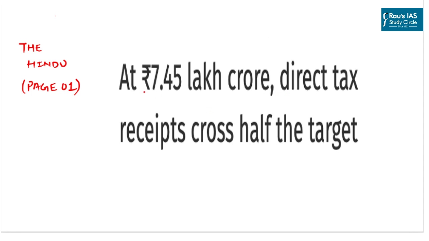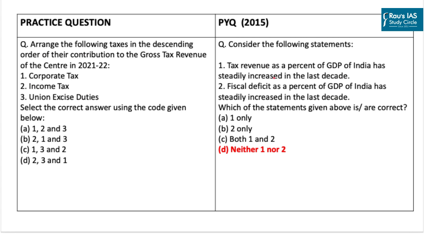Moving to the next article that has featured in the Hindu, it basically talks about the direct tax receipts that have crossed the half-mark target. Now UPSC in the previous years, under the economic section, has asked questions related to tax revenue, fiscal policy and the taxation policy of the government, and such a question was also seen in the year 2015. So the area related to taxation becomes important for us.